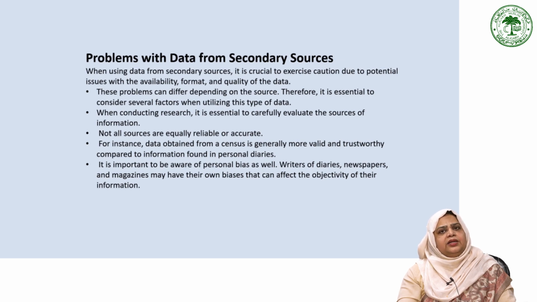When people write in personal diaries, newspapers, or magazines, they may have their own perspectives and biases that can impact the information they provide. This means that the information may not be as unbiased or thorough as what you would find in research reports. So it is essential to critically evaluate the sources.